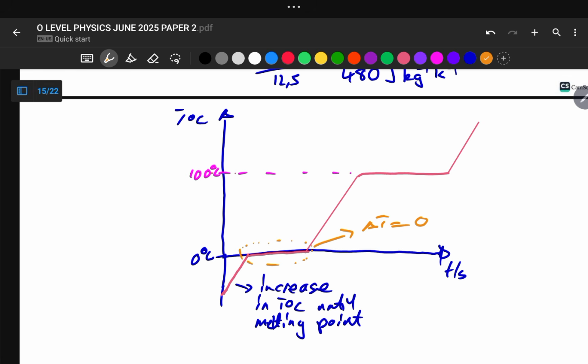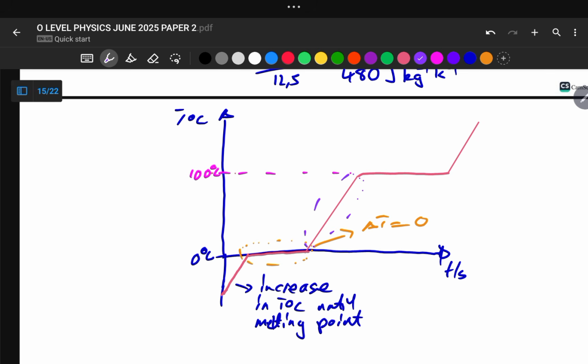kinetic energy is directly proportional to temperature. So what is occurring in the phase transition is that all of our energy is being converted to potential energy, or it is used to break the bonds between the water molecules. So this energy is only increasing the potential part of our energy, and there's no change in kinetic energy. If there's no change in kinetic energy, there will be no change in temperature. So this will be a horizontal line, and there's also an increase in temperature like this.